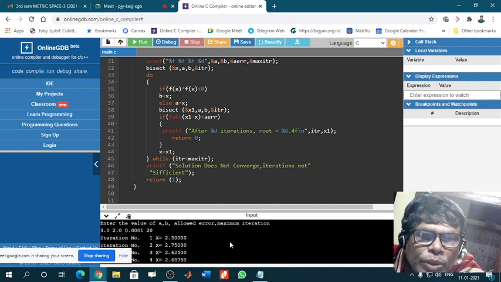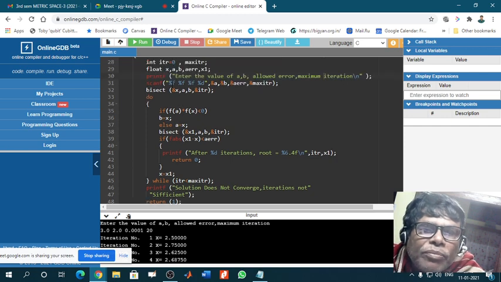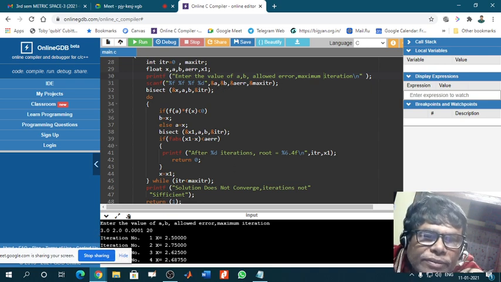In the beginning, we have entered the values like this. You see, x, a, not here, scanf. So the first is a floating point number 3.0, the second is 2.0, the third is 0.0001, that is the allowed error, and this is an integer variable, 20. In this way you have to enter them, but here you see there is a comma. Don't put a comma here.